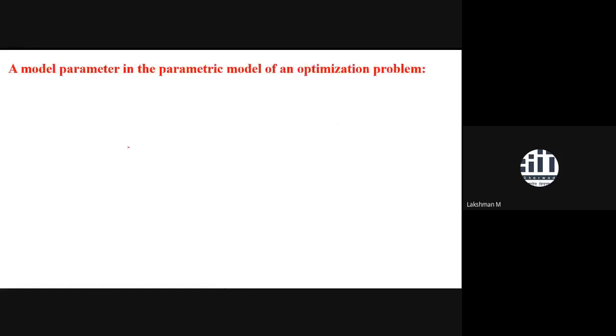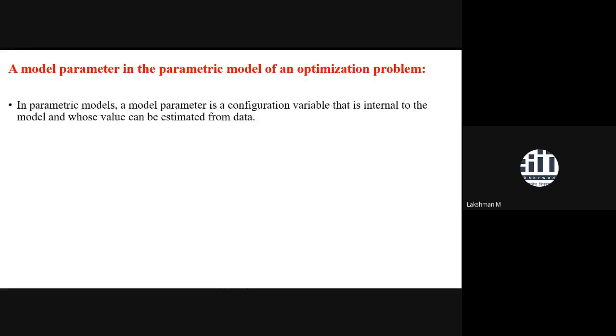I will give you an example of a model parameter in a parametric model of an optimization problem. A model parameter is a configuration variable that is internal to the model, and whose value can be estimated from the data. Remember, we don't know the value of the parameter, but through model selection we can estimate it from the data itself.